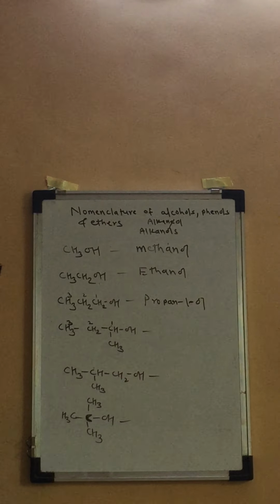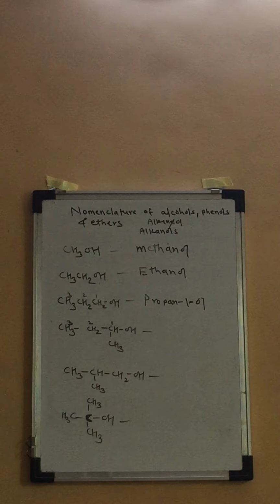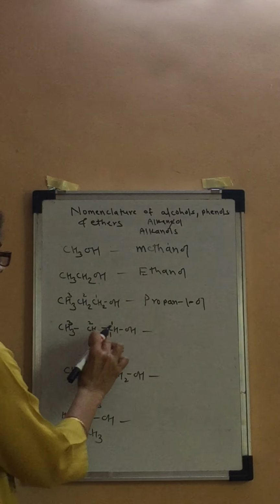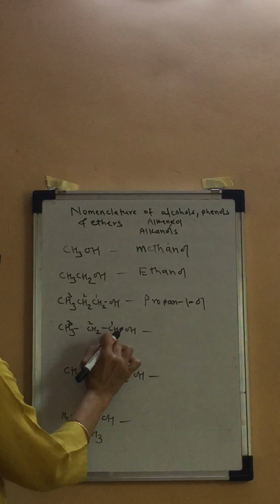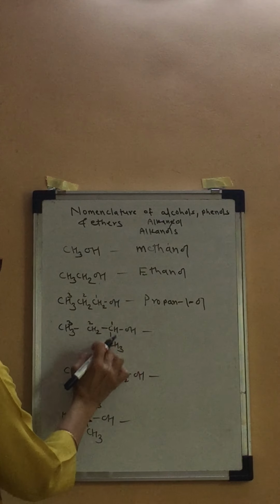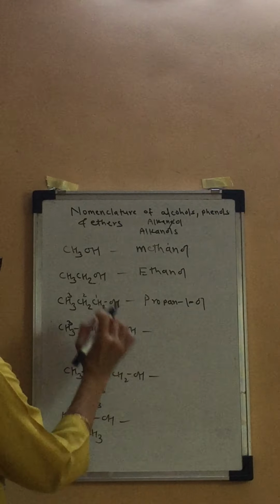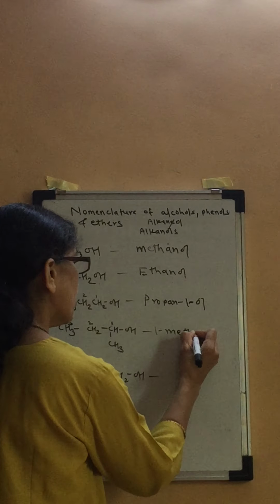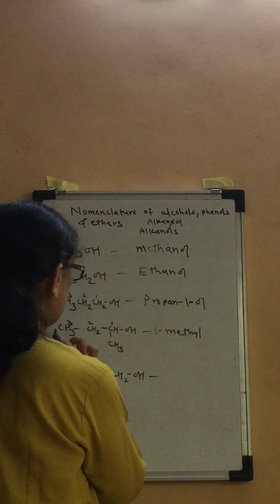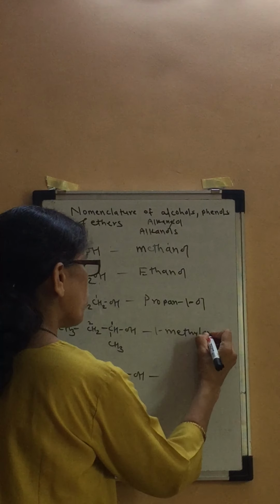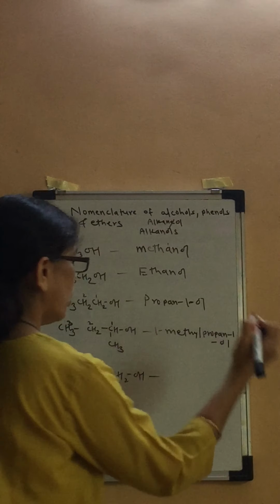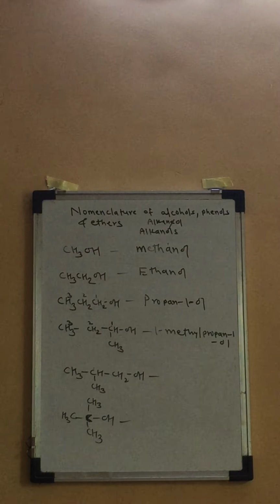Isn't it? See carefully. The longest continuous chain of carbon atoms containing the OH group is selected. 1, 2, 3. Isn't it? It is numbered nearer to the OH group, 1, 2, 3. And this is actually a substituent at the first carbon atom. So it is 1-methyl. Basically it is propane. So propane-1-ol. Isn't it?